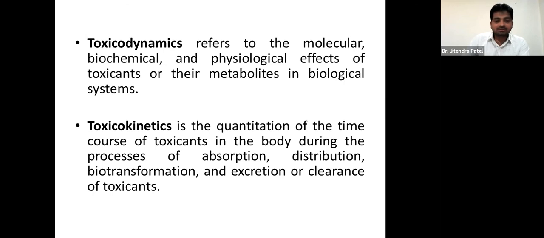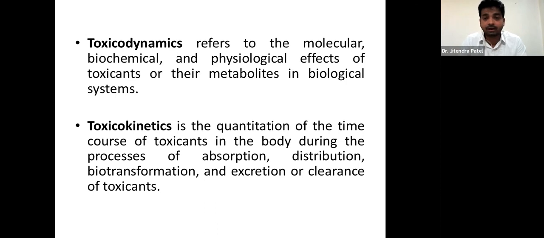Coming to pharmacodynamics, toxicodynamics refers to the molecular, biochemical, and physiological effect of a toxicant or poison and its metabolites in a biological system, whether the human body, an animal body, or any biological system.